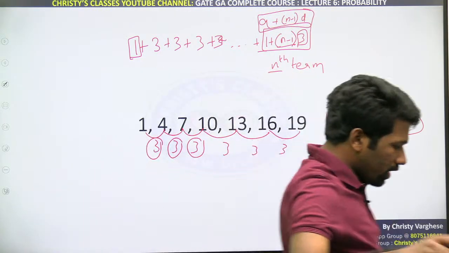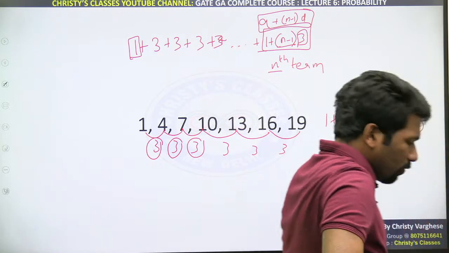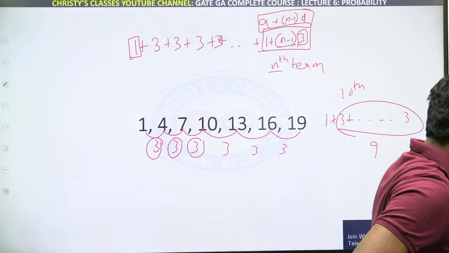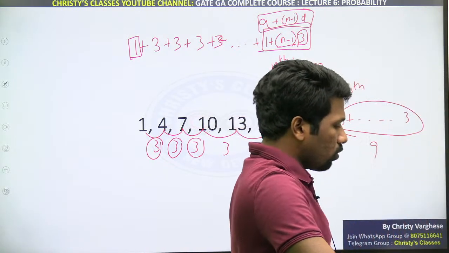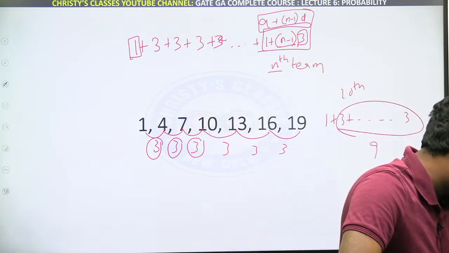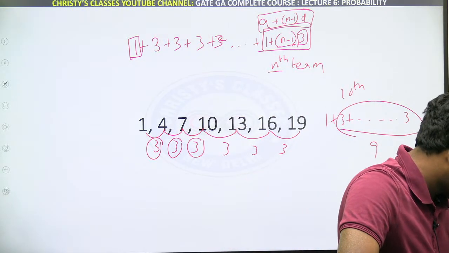Did you all understand? I think many of you already know how that formula comes, but for those people who don't know how the formula comes, is it clear or not? Can you respond?